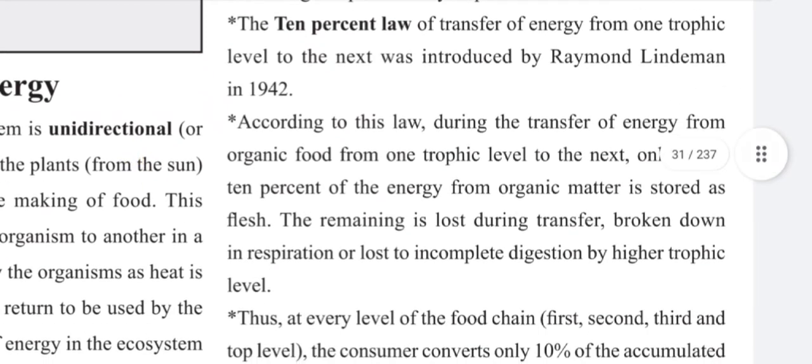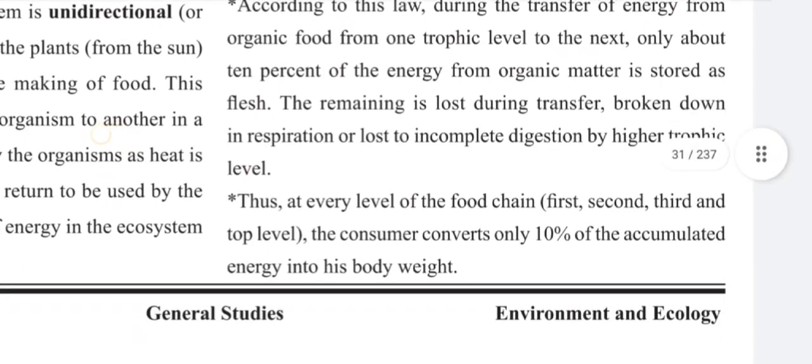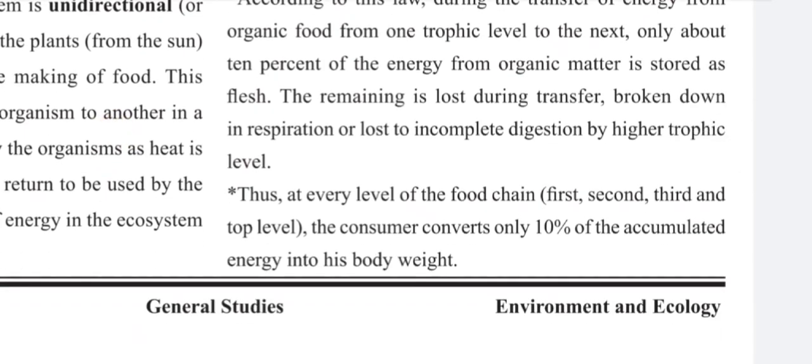The remaining is lost during transfer, broken down in respiration, or lost to incomplete digestion by the higher trophic level. Thus, at every level of the food chain, first, second, third, and top level, the consumer converts only 10% of the accumulated energy into its body weight.